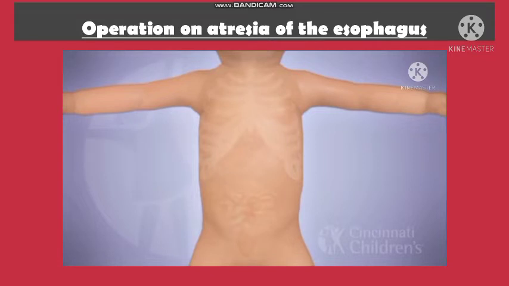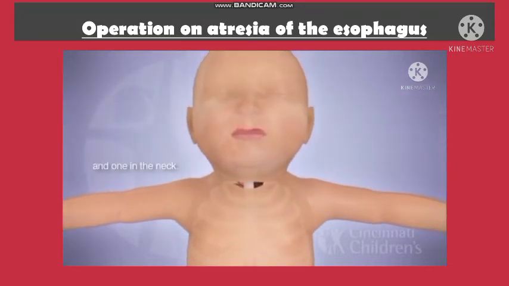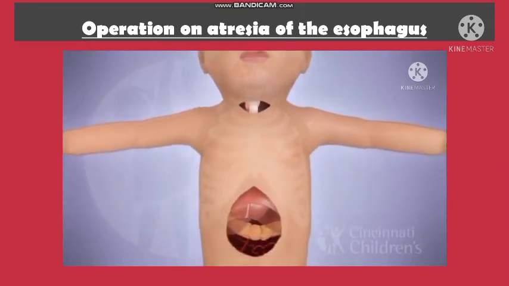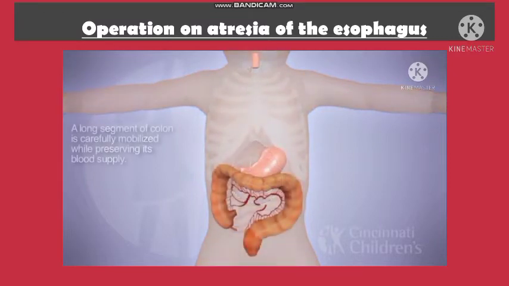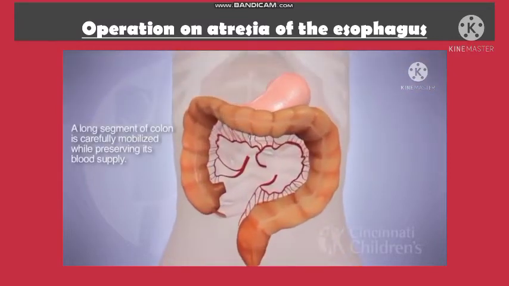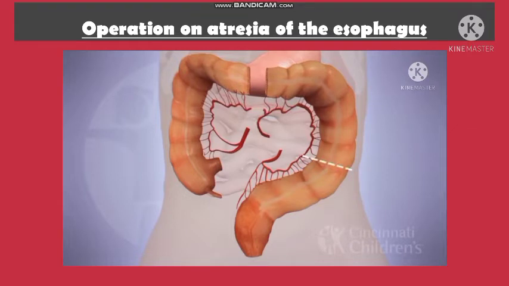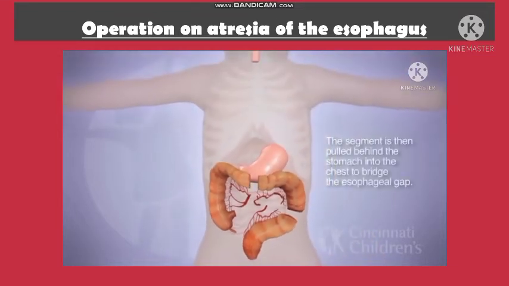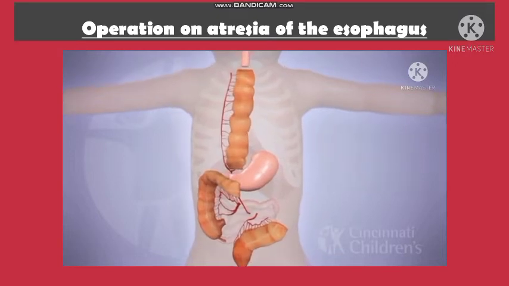Typically, this procedure requires two incisions, one in the abdomen and one in the neck. A long segment of the colon is carefully mobilized while preserving its blood supply. Then this segment is pulled behind the stomach into the chest to bridge the esophageal gap.